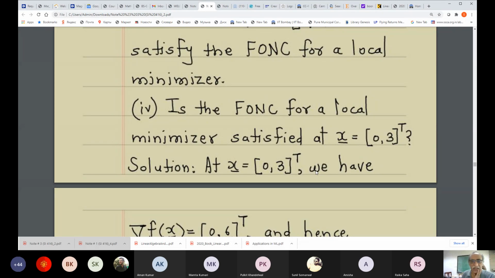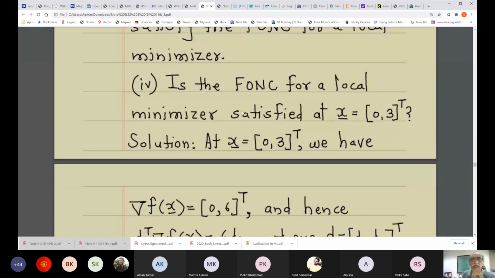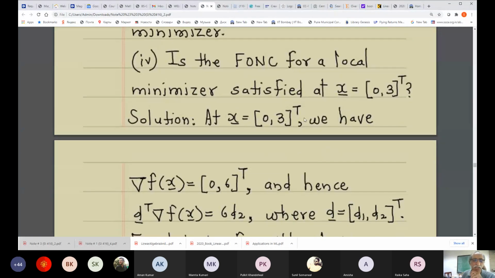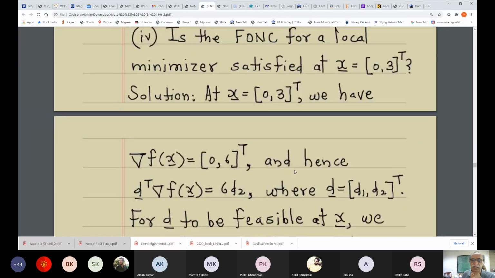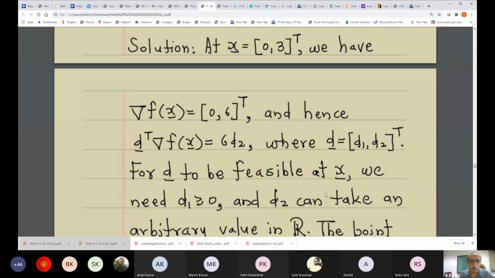I think, just to emphasize it further, let us go through this also. Is the FONC for a local minimizer satisfied at x03? Now at x03, we have the gradient of f equal to (0, 6) transpose, and hence the inner product is equal to 6d2, where d is equal to (d1, d2). Point x03 lies here, and therefore d1 must be greater than or equal to 0, and d2 can be any number. That's what it turns out to be.